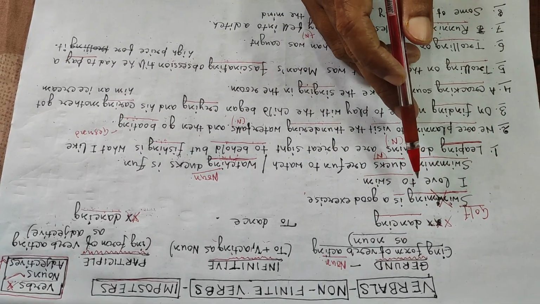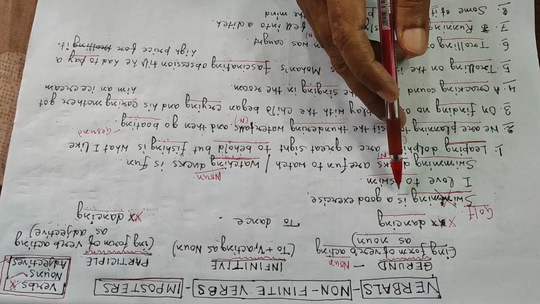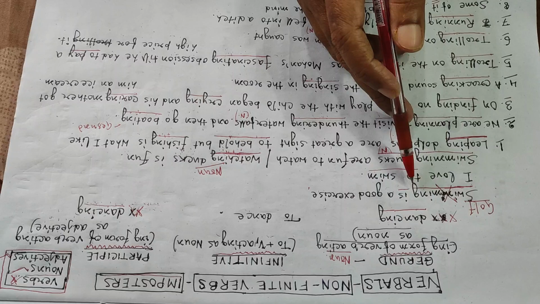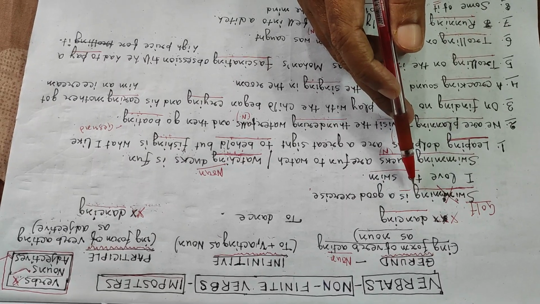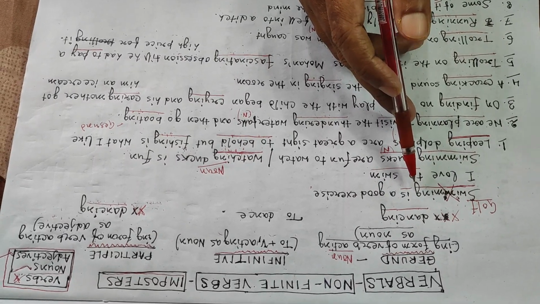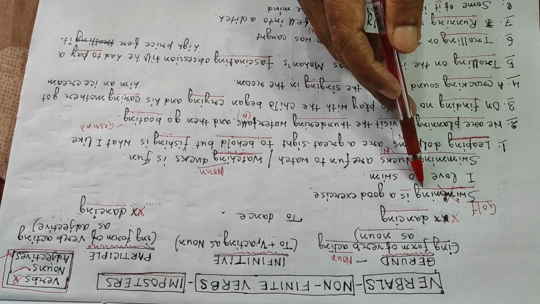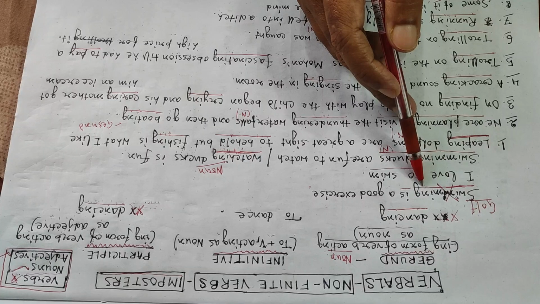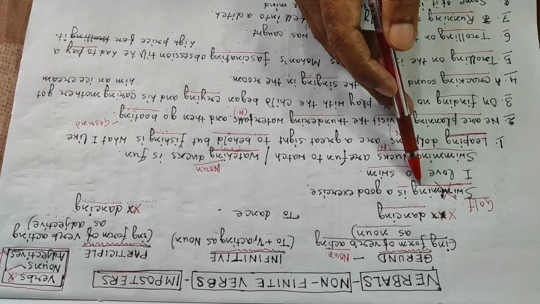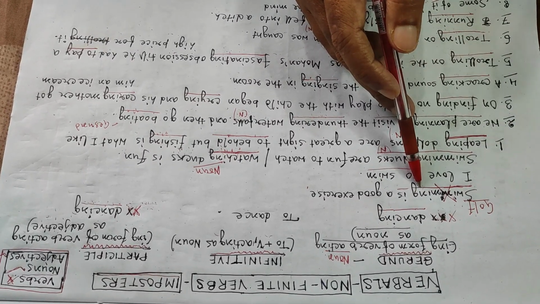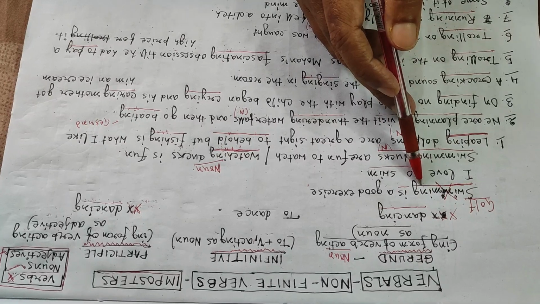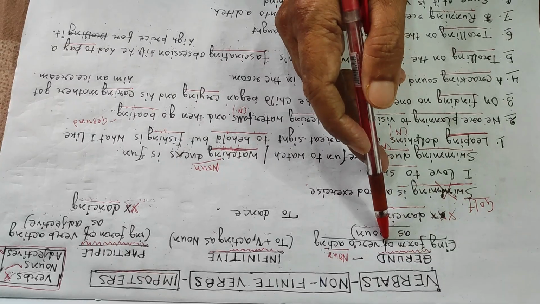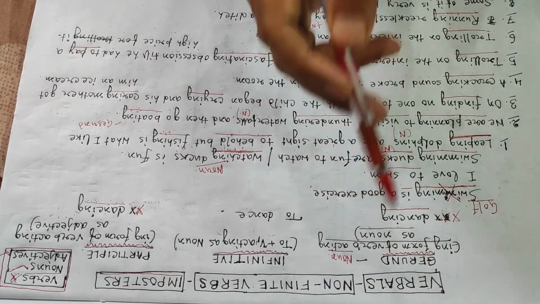If I say, this swimming is very boring, suppose I am saying this swimming is very bad, very boring. So this swimming, what is "this" here? This is a demonstrative adjective. An adjective can only be placed before a noun. So swimming here is a gerund, definitely a gerund or a noun.